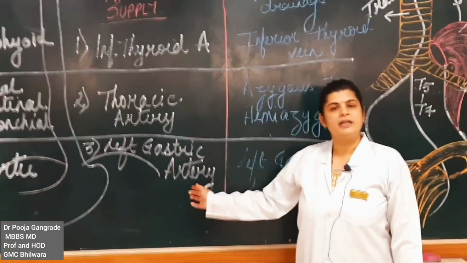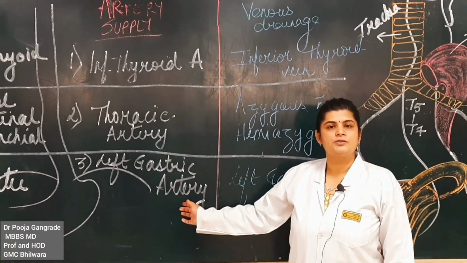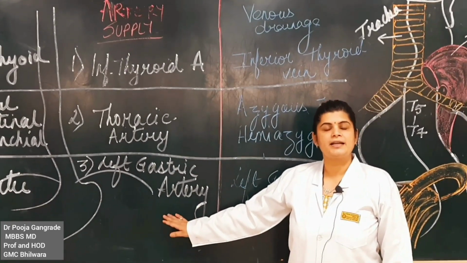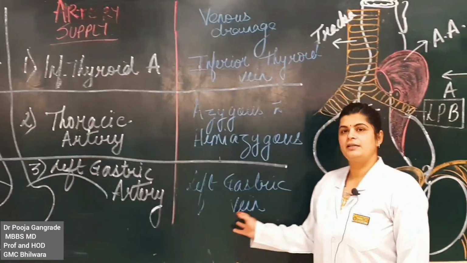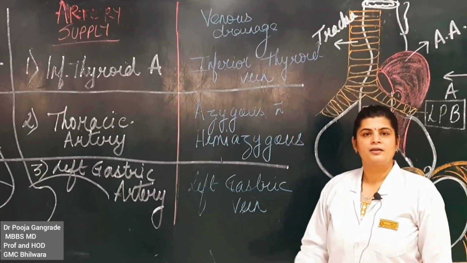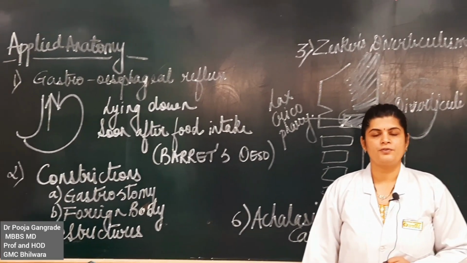Coming down to the abdominal part of the esophagus, it shall get the arterial supply from the left gastric artery and it shall drain into the left gastric vein. Okay, that was the last segment of the esophagus.